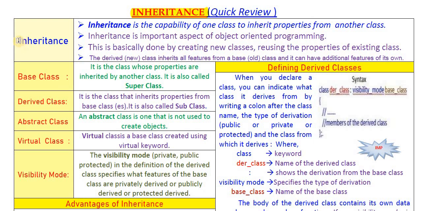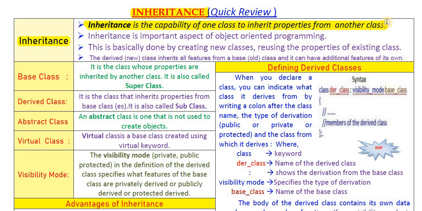First, see the definition of inheritance. Inheritance is the capability of one class to inherit properties from another class. So inheritance is the ability or capacity of a class to get the properties from another class.